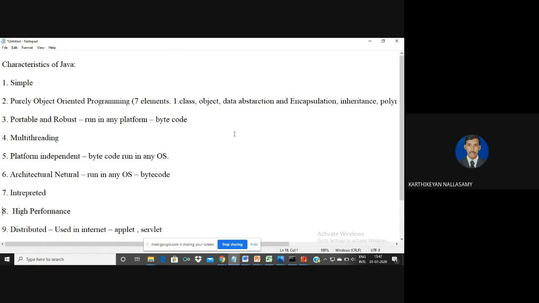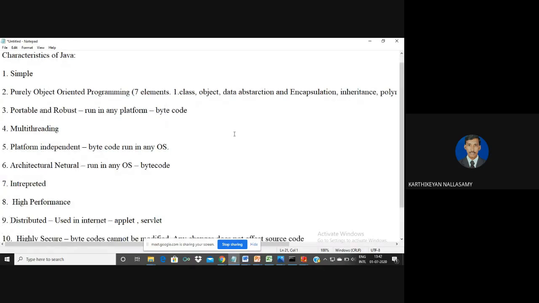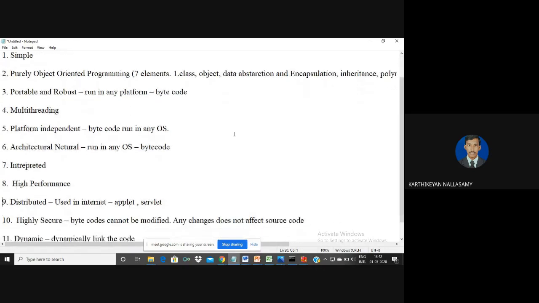So Java always provides high performance. Java is normally used to create distributed applications. That means Java is used for developing internet applications, like applet and servlet concepts. Applet is client-server programming, and servlet is server-side scripting. So we can use the Java programming language to develop both client-side and server-side applications.